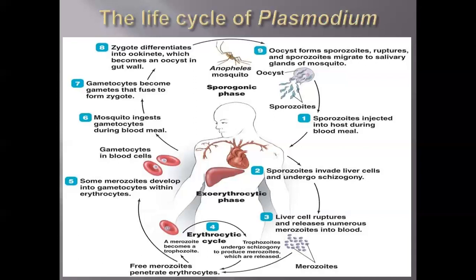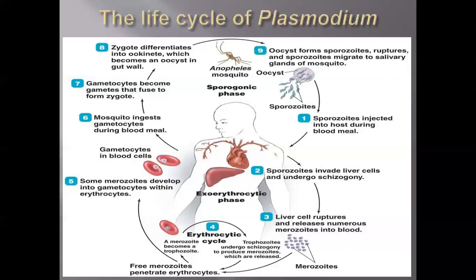So we are going to sporozoites. First, sporozoites. The sporozoites undergo schizogony in the liver and change into merozoites. The merozoites enter the erythrocytic cycle. The merozoite converts into a trophozoite. From the trophozoite, an excess amount of merozoites will be formed and released from the erythrocytes. These merozoites then undergo the process of forming gametocytes, which are capable of being carried in the blood cells. Once that is carried in the blood cell, this is one complete cycle.